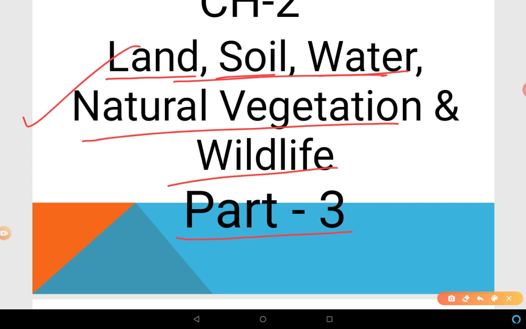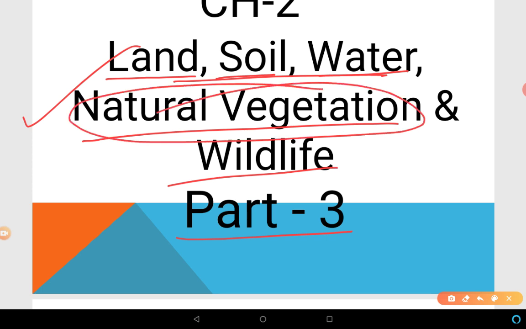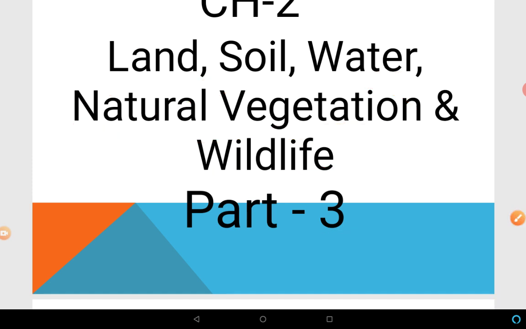First of all, we have to know what natural vegetation is. Natural vegetation means, as we can say by the name, naturally grown, right? So plants and trees that grow themselves without any kind of help from human beings are called natural vegetation. Wildlife means the animals and insects etc. that live in the forest.